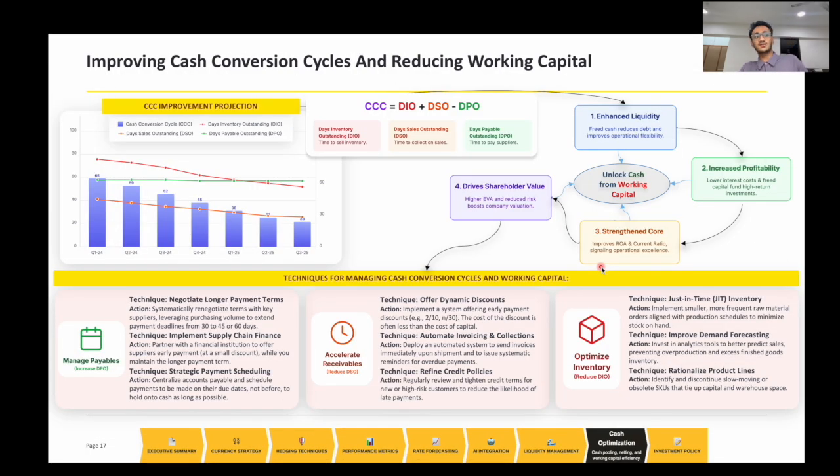Next is how to improve the cash conversion cycle. So we see that you will have to increase the days payable. You have to increase the days. You have to accelerate your receivables. You have to ask the suppliers to pay early. Then you have to reduce your inventory time. So that would basically unlock your working capital.